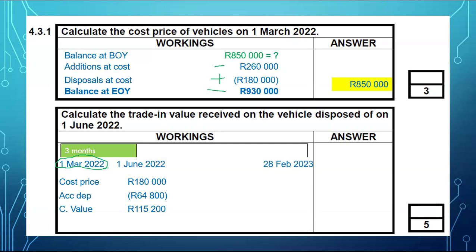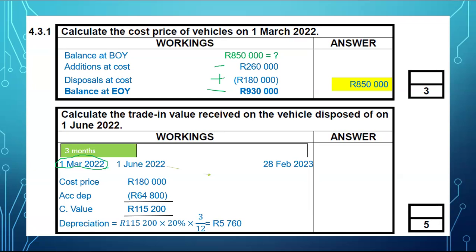Since I used it for 3 months, and I did highlight the fact that vehicles are depreciated on carrying value, to calculate depreciation using the diminishing balance method, you will calculate it on that carrying value of 115,200 multiplied by 20% and then multiplied by 3 over 12, because in the current year, we used this vehicle for 3 months. It'll give you current year depreciation, which will be 5,760.